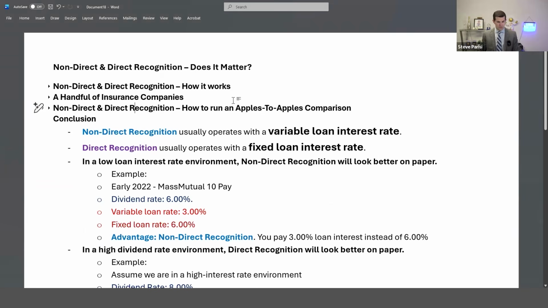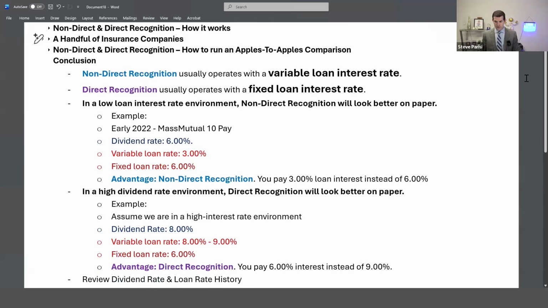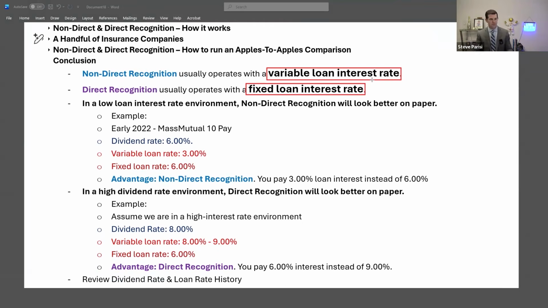So the conclusion is as follows. Firstly, if you're looking at a non-direct recognition policy, in most cases, you'll see a variable loan interest rate. Whereas with direct recognition, you'll typically see a fixed loan interest rate. That is most common. It is not true in 100% of cases, but it is most common. Now, in a low loan interest rate environment, non-direct recognition typically looks a lot better on paper.